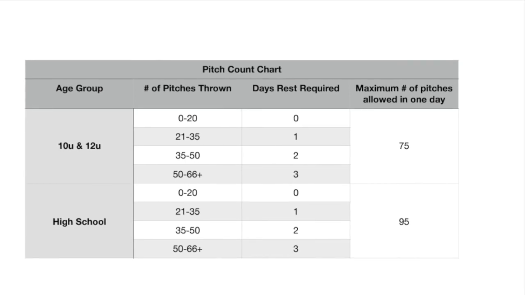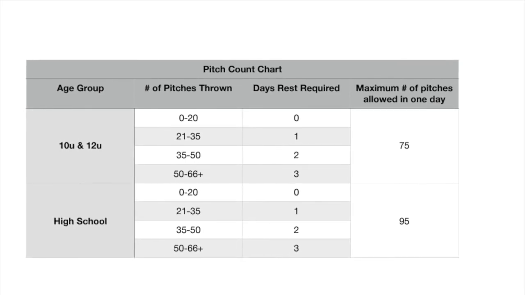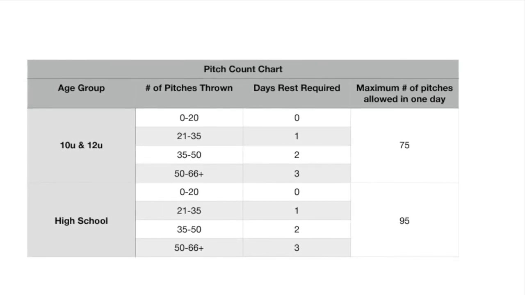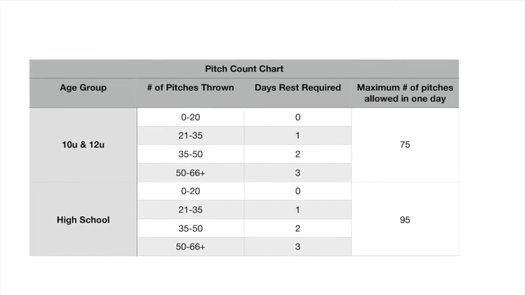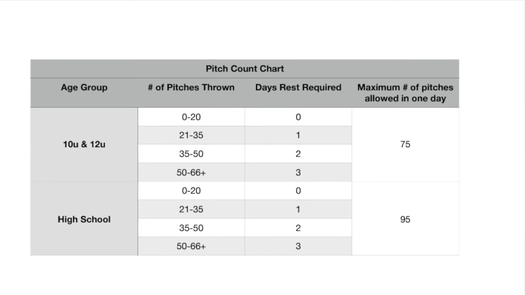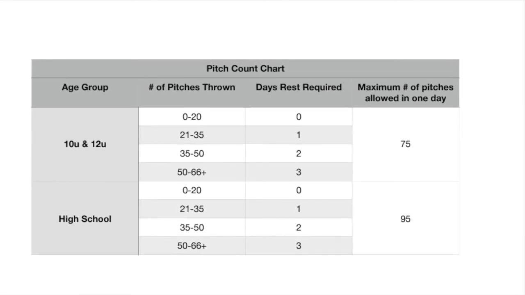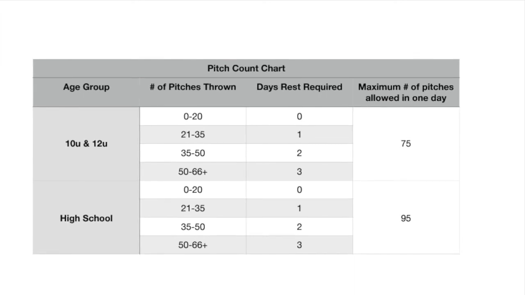And with high school, it's only 95 pitches that are allowed in 1 day, and a similar tiered system, depending on how many you throw, is how many days of rest required. Now, we mostly play just once a week, so the days required isn't going to be that huge of a deal until maybe the tournament, but the maximum number of pitches, I think, is very important that we don't go over. So 75 for 13U and under, and 95 for high school.